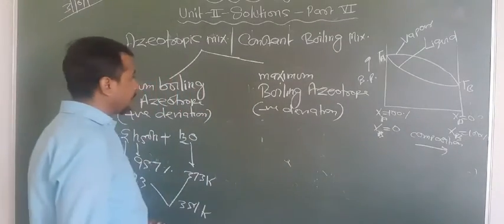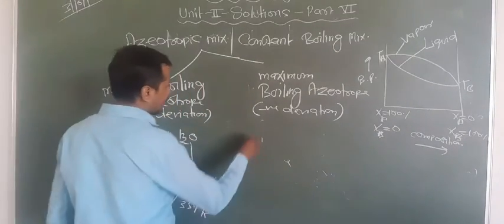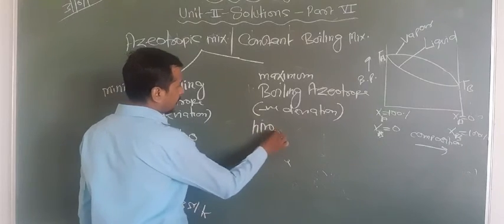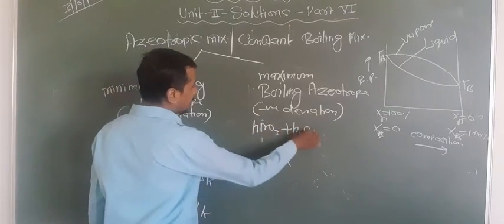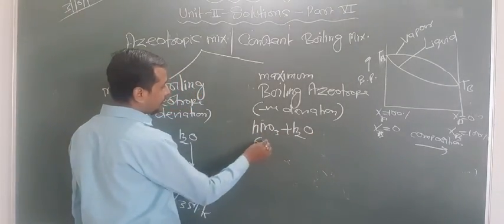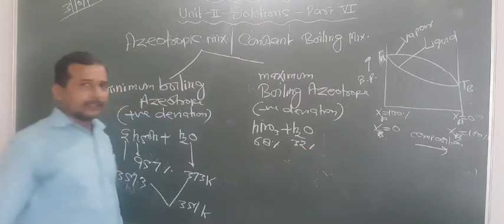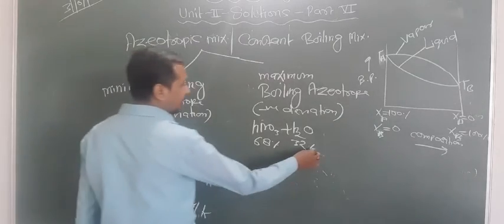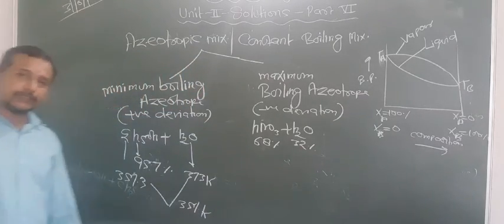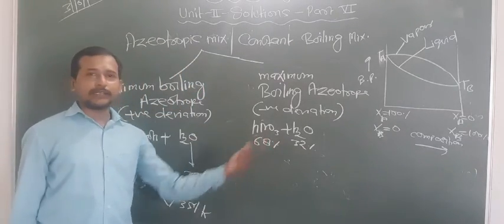Now let us focus on the maximum boiling azeotrope. Here we have taken the example of nitric acid plus water. Here the composition is 68% of this and 32% of this. At this composition, the boiling point of the mixture is more than either of the components.